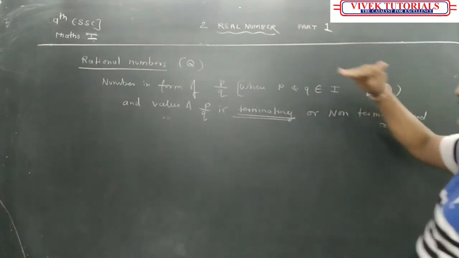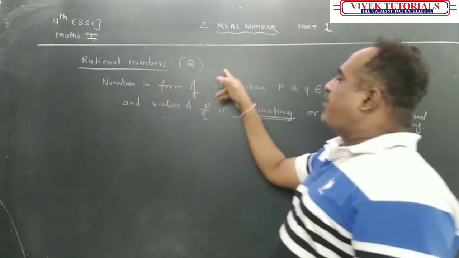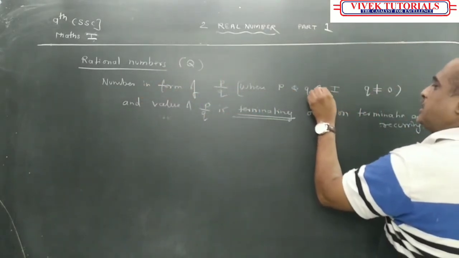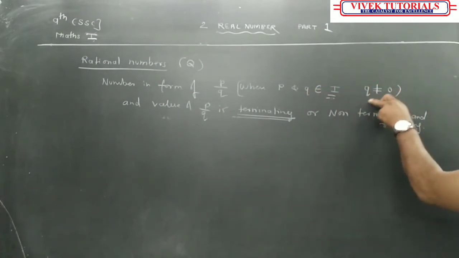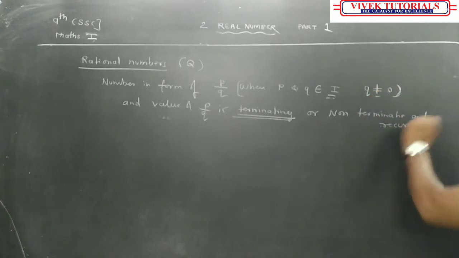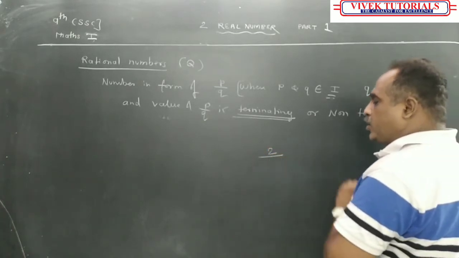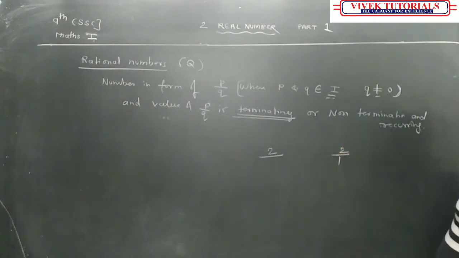Okay. See once again. What are the rational numbers? Numbers in the form of P upon Q, where P and Q belong to what? Integers. And Q should not be 0. Otherwise, see, हमेशा याद रखना है कि 2 का मतलब होता है 2/1.